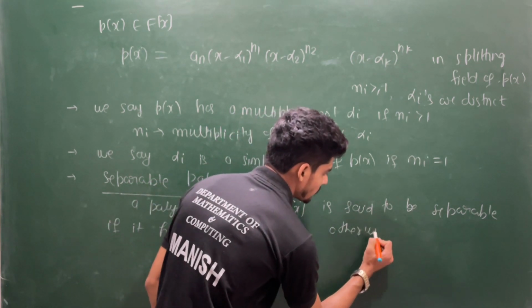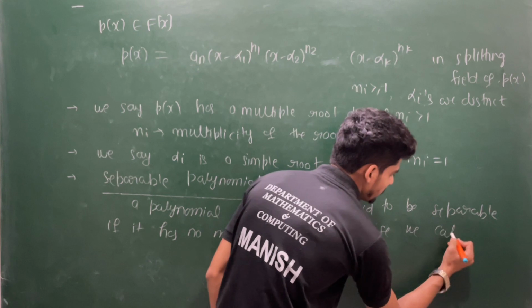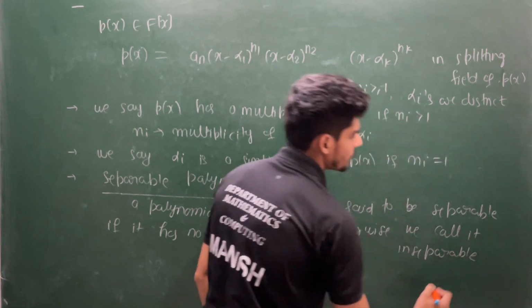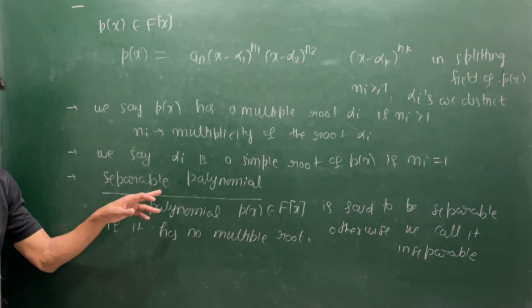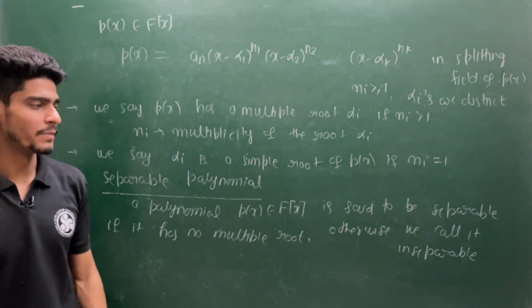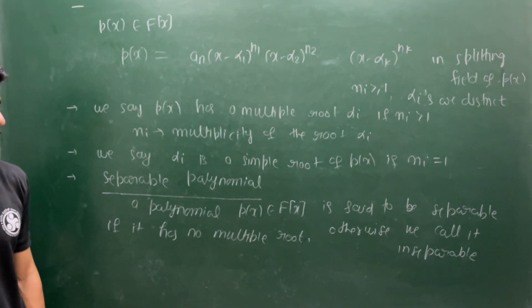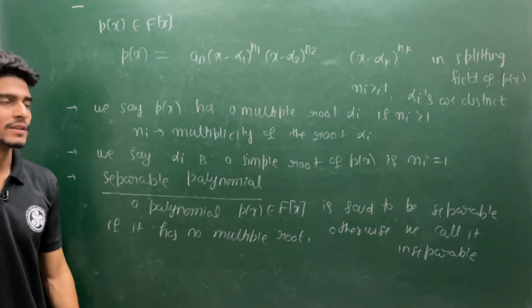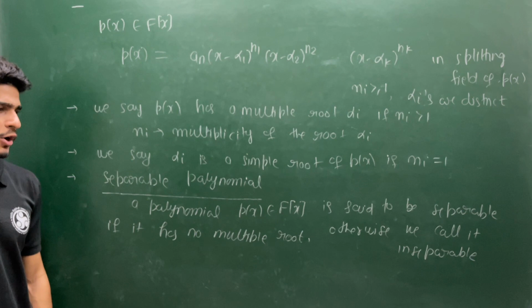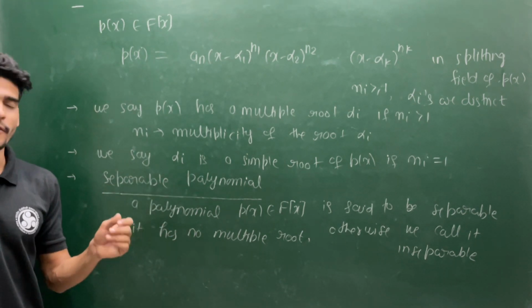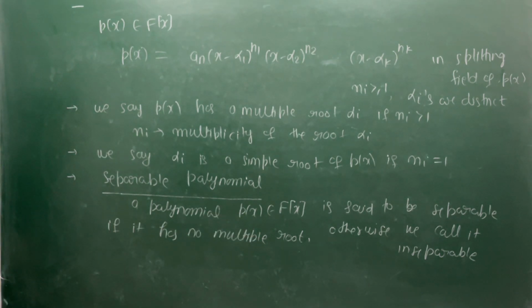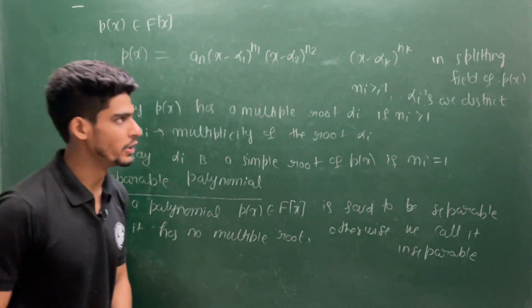Otherwise we call it inseparable. Later we will see, when I give you the definition of separable extension, that every element should be algebraic over some separable polynomial. Then we call such an extension a separable extension. That means every element is algebraic and is a root of some separable polynomial. So this is the definition of separable polynomial and inseparable polynomial.